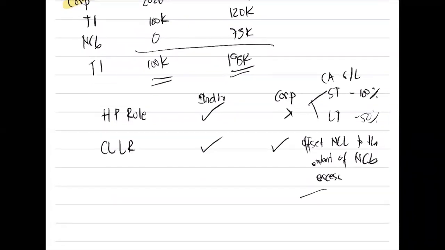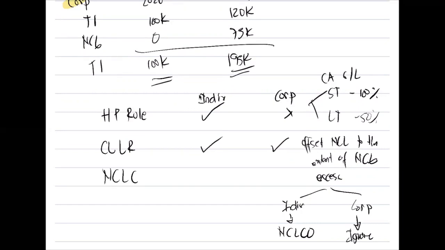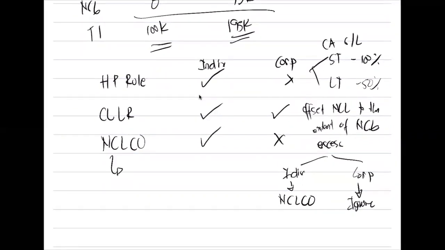If there is an excess, if that is an individual, we can treat that as net capital loss carryover. But if you are a corporation, what is the effect? If you are a corporation, you ignore that excess. Next, your net capital loss carryover, applicable only to individual, we say it is not applicable to corporation. And this net capital loss carryover has a limit.